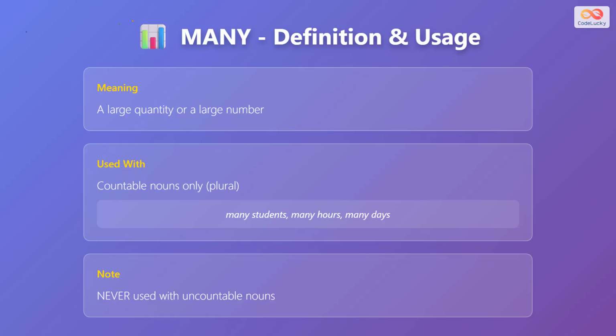The word many is used to describe a large number. It always goes with countable plural nouns. For example, you can say many students, many hours, or many days. Remember, do not use many with uncountable nouns.